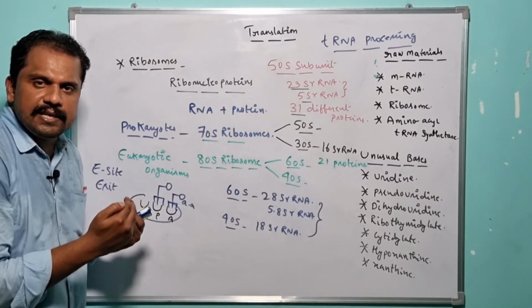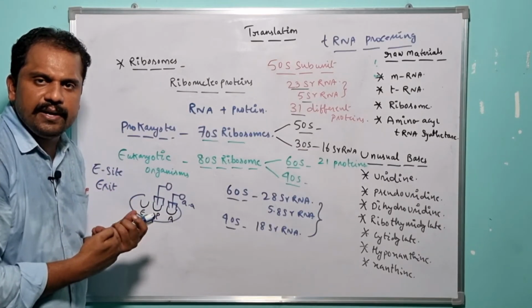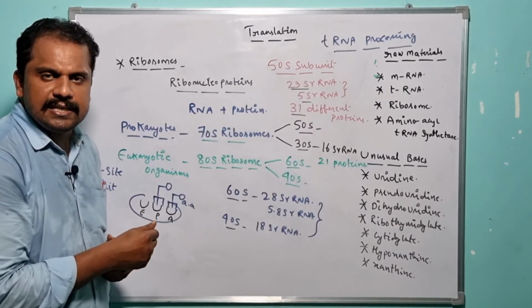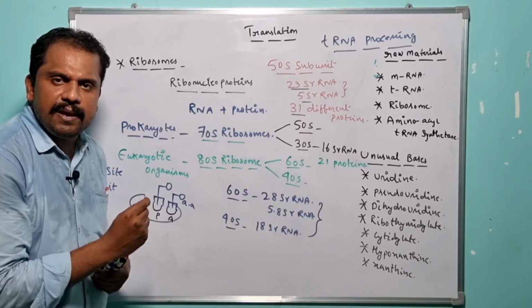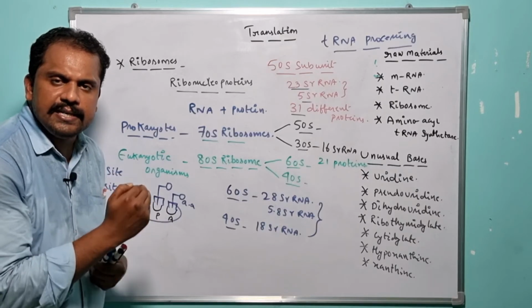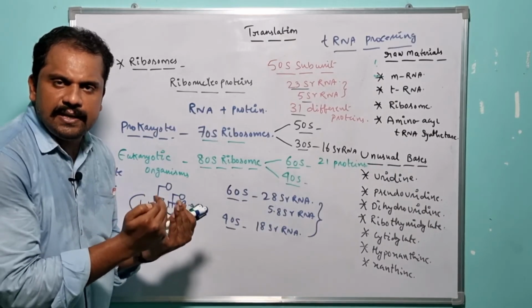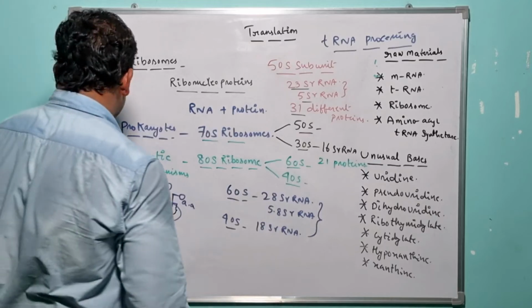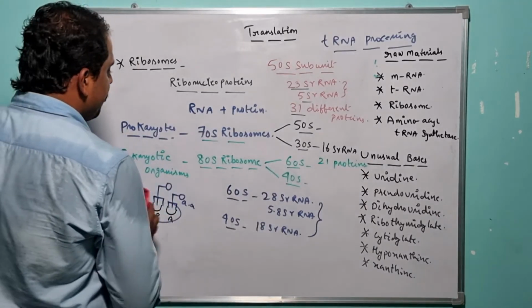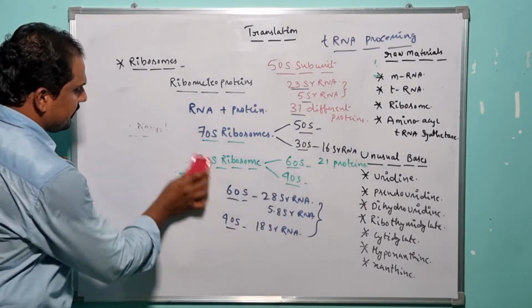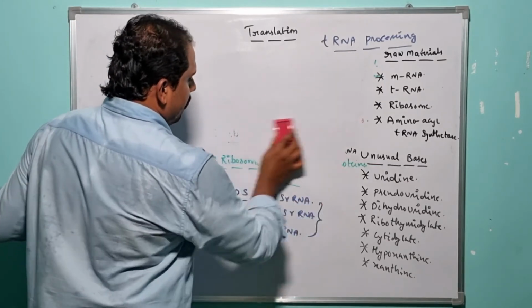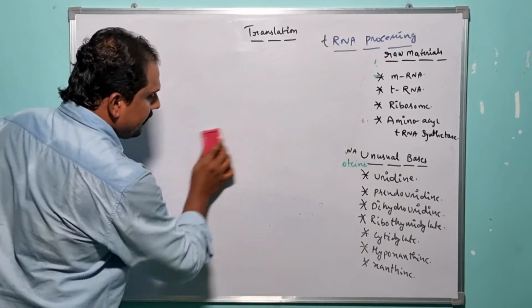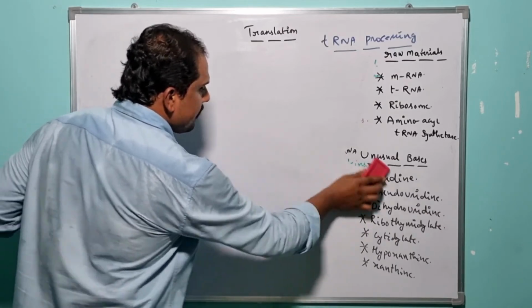Now we are going to discuss one more specialized raw material which is a part of the translation mechanism, which plays a prominent role in organizing the translation process, and it is nothing but what? Amino acid tRNA synthetase, right? So let me present it on the board. What is it? Amino acid tRNA synthetase.